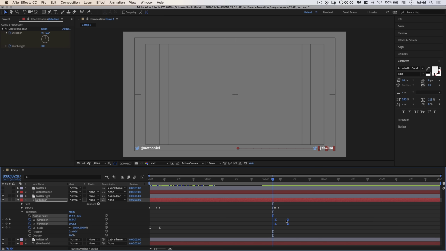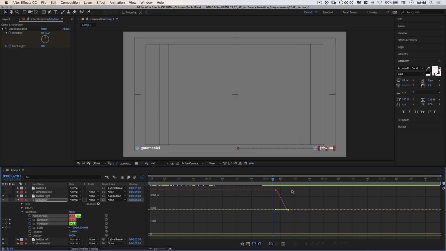So let's select those keyframes, go to the graph editor. Here it is. I'm going to zoom in by hitting my plus key. In this case, this is where it's beginning here at above 3,000 pixels, and it's racing back to about 2,000 pixels. So we're further down the graph line on our x-axis. So we want it to go further down the line.